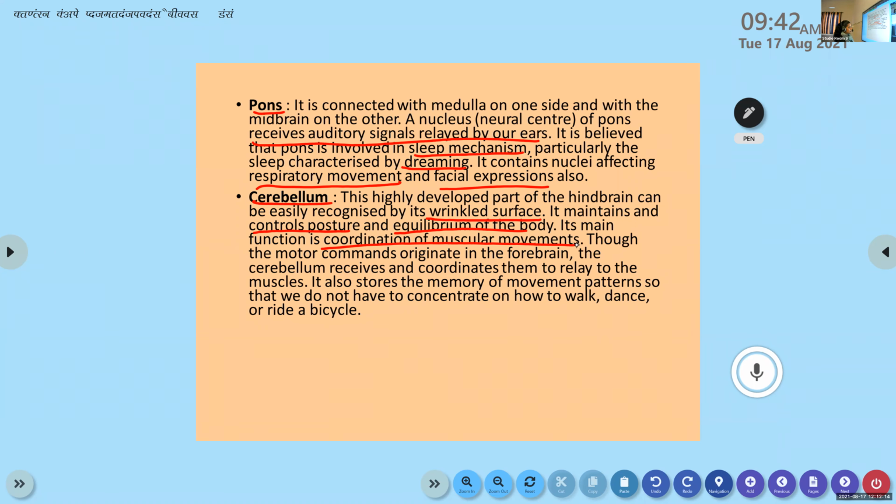It also stores the memory of movement patterns so that we do not have to concentrate on how to walk, dance, or ride a bicycle. We are not conscious about each step while walking, isn't it? It happens in a manner which is kind of automatic. Yes? But when we all were kids and started walking, we were conscious about each step, isn't it? And we would fall, we'd get up again. Again, we might fall.